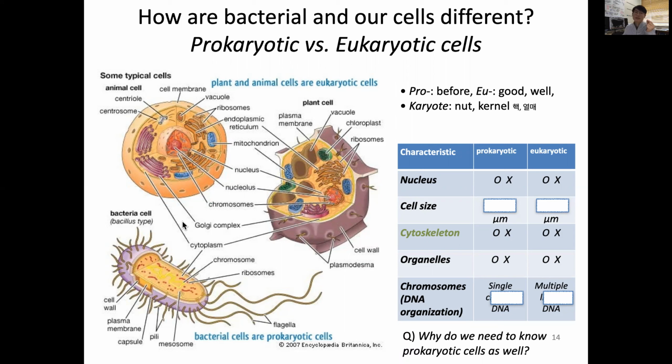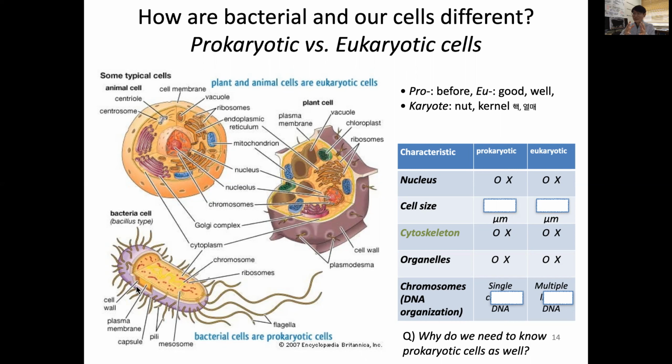And what that means for internal cellular processing: 1 to 2 micron is so small that diffusion can happen very rapidly. So you don't need specialized organelles, because things diffuse so fast here. So that's a difference. Another one, you can see bacteria has a cell wall, which is like a skeleton.